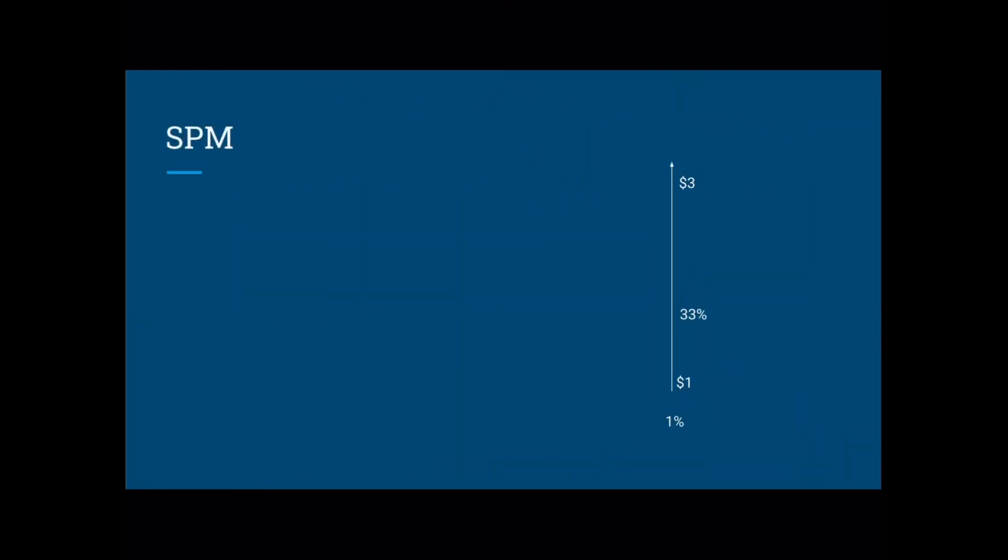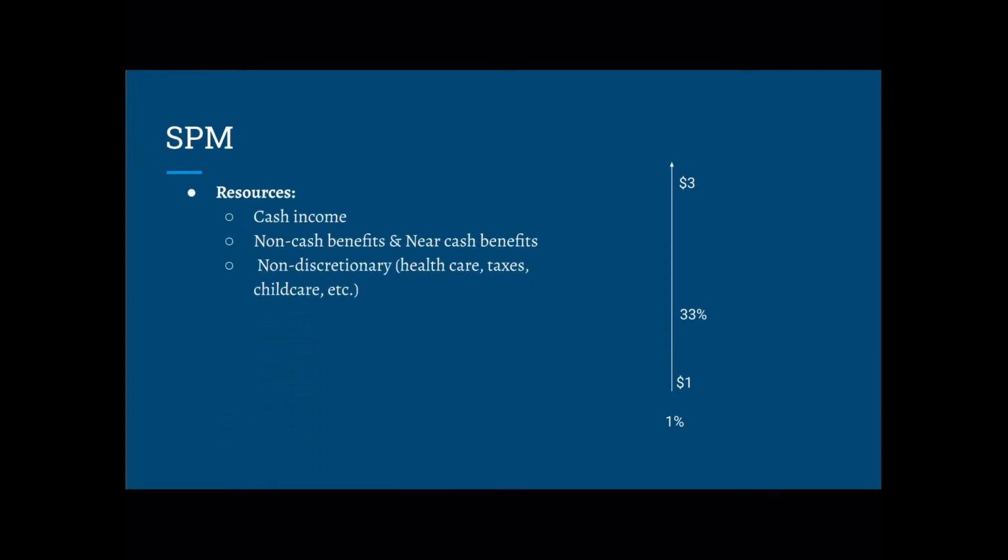Another measurement of poverty is called the Supplemental Poverty Measure. It is based on family cash income like the OPM, but is also non-discretionary and includes near cash benefits. This means that taxes, healthcare, and childcare are subtracted before calculating disposable income. The threshold is measured by using comparative costs of FCSU. You multiply the FCSU costs of the 33rd percentile by 1.2 to see where you fall on the poverty measure scale. If your income falls below this calculation, then you are considered to be in poverty. If your income is above this threshold, you're technically not in poverty and may not qualify for certain benefits. Additionally, it adjusts for housing costs based on the location.